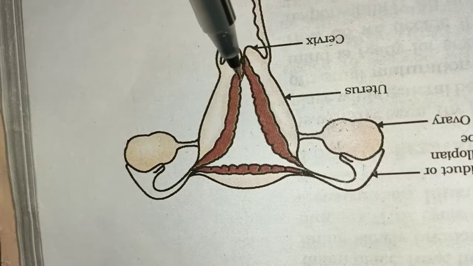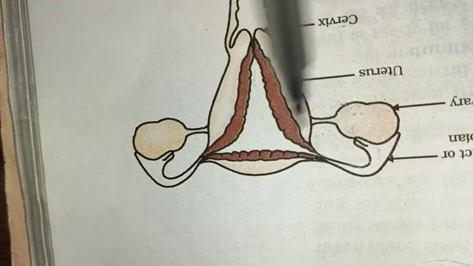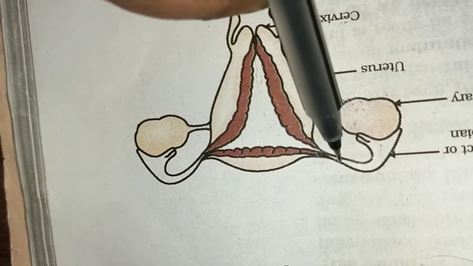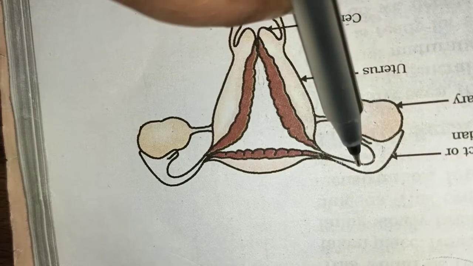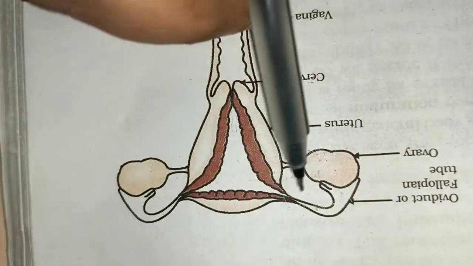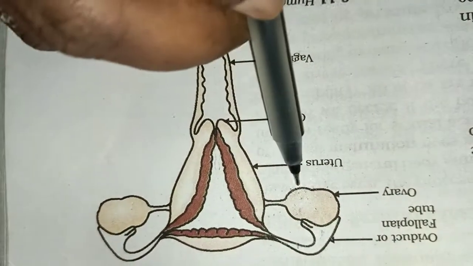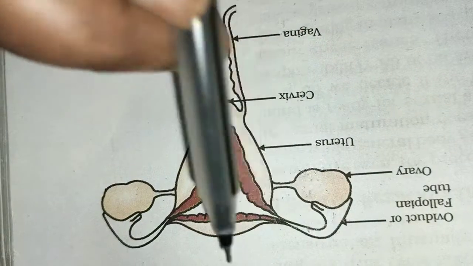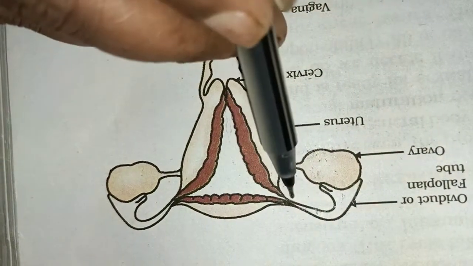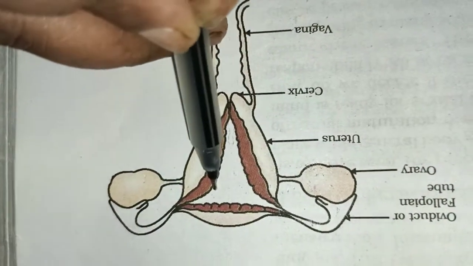Here only, whenever the sperm cells are delivered through the male reproductive system, what happens? The male sperm cells are moving towards here, and egg cells are coming here, and here is the site of fertilization. So the site of fertilization in the human female is the fallopian tube or the oviduct. This fallopian tube opens into the uterus from both sides.